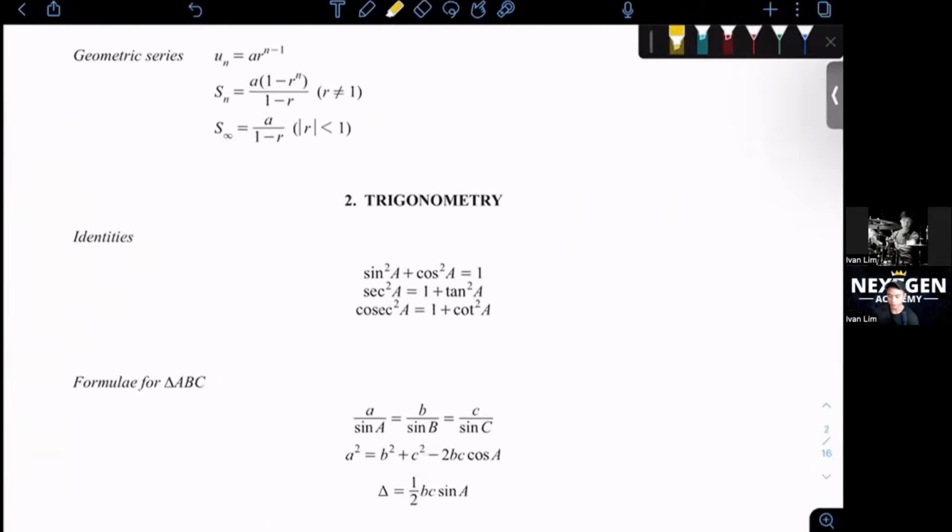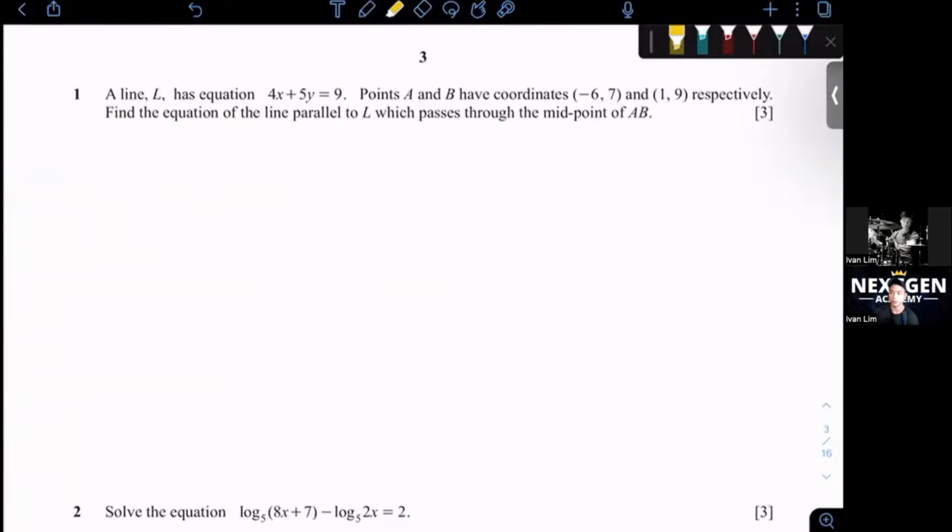I hope that everyone is ready. This paper is a little bit tricky. There are some questions that are a little bit tricky. So let's get straight into question one.